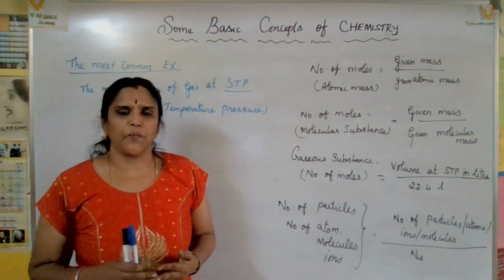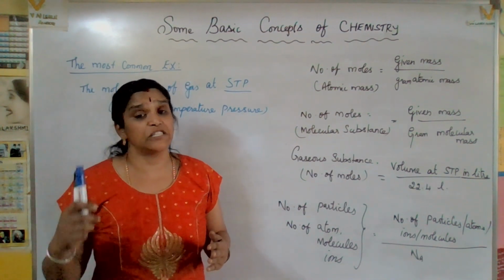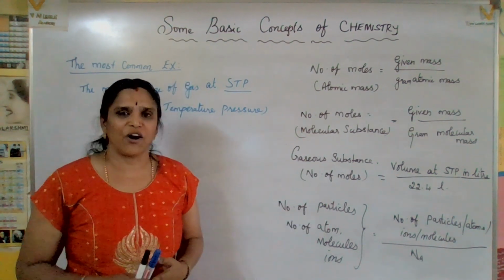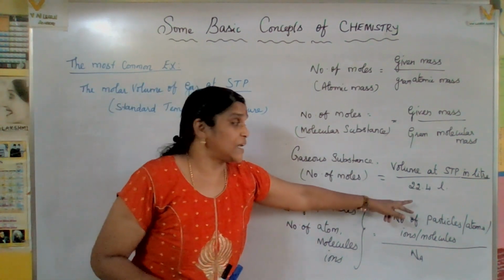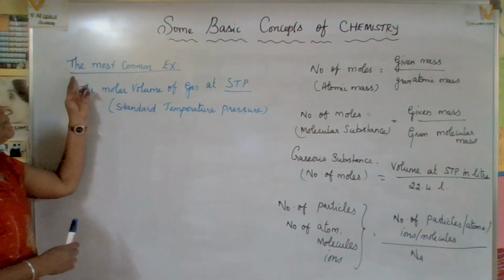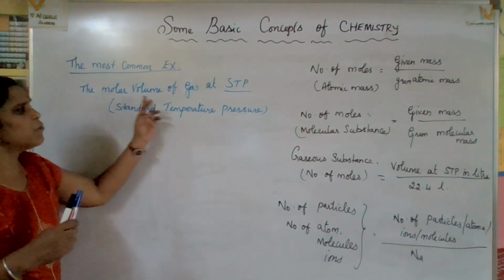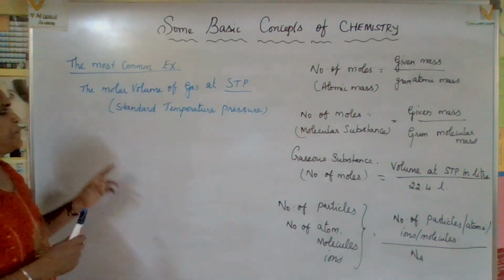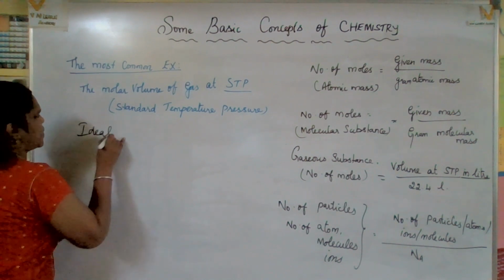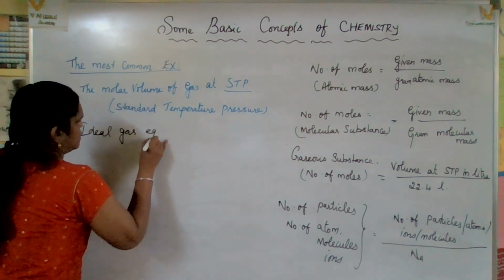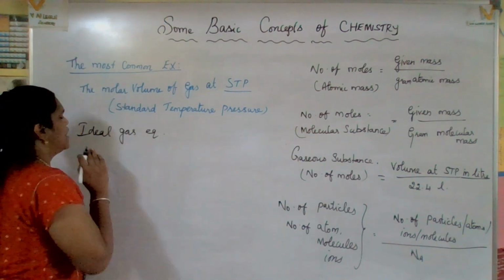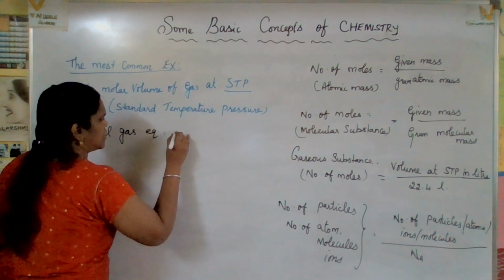How do we get 22.4 liters? Like the Avogadro number 6.023 into 10 to the power of 23, how do we get it? Just now we went through that. The same way, how do we get exactly 22.4 liters? Let us go for it. The most common example is the molar volume of a gas at STP, standard temperature and pressure. You know very well the ideal gas equation. Because we are considering a gaseous substance, we are mentioning the ideal gas.